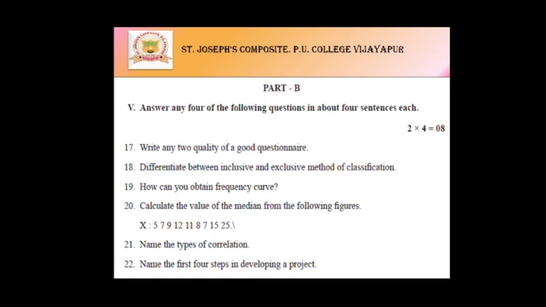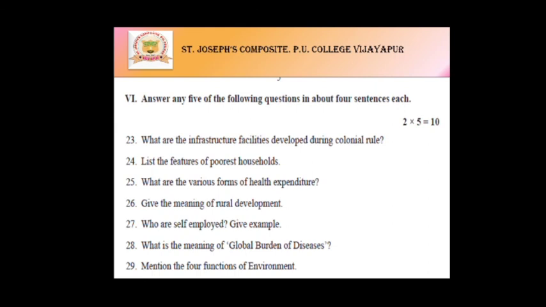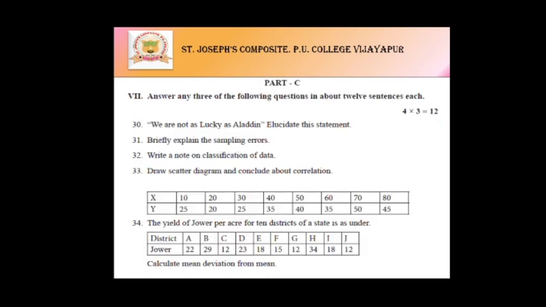And in part B, you can observe the 2 marks questions. Questions 17 to 22 relate to part A, as well as 23 to 29, which are from part B. So these are the 2 marks questions.